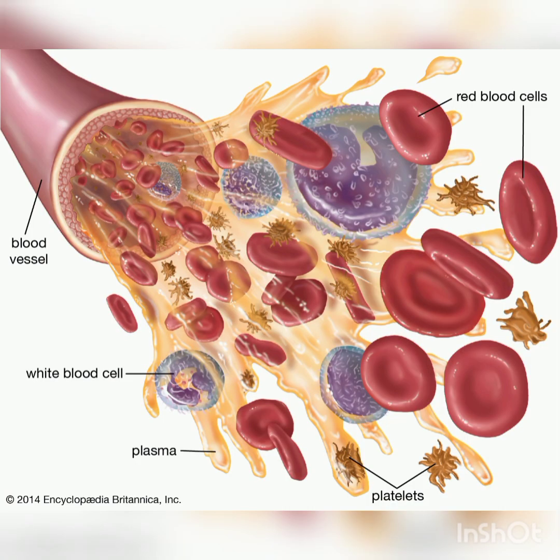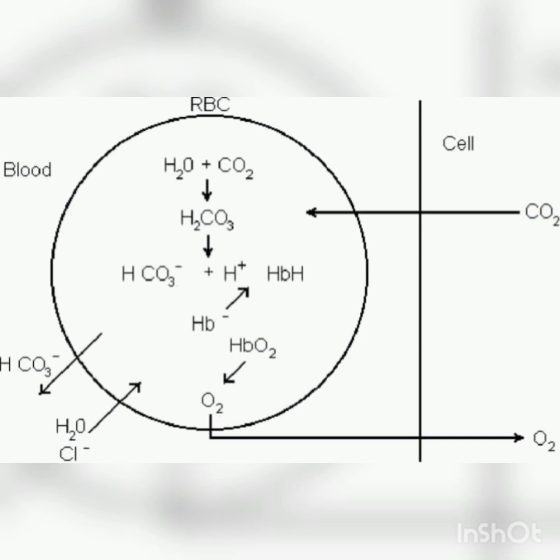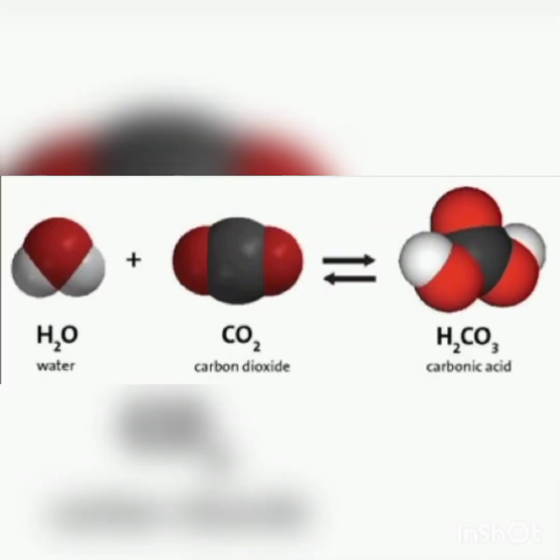Next, transport of carbon dioxide. How is carbon dioxide transported in our body? The transport of CO2 from tissues to lungs through blood is called CO2 transport, and CO2 is continuously produced in the cells. An adult man produces about 200 ml of CO2 per minute.